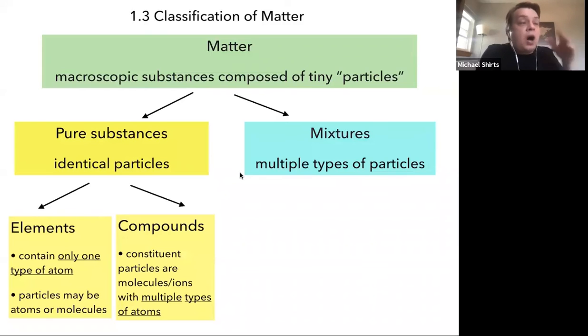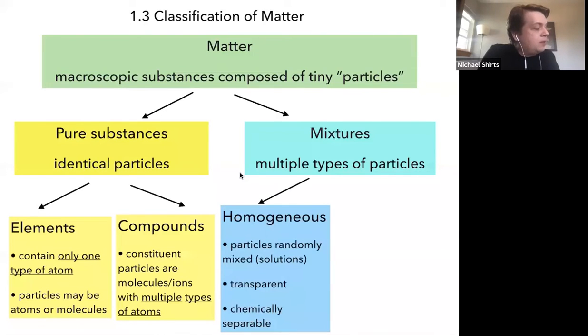Methanol will be all one molecule of methanol. Each molecule of methanol contains different types of atoms, oxygen, carbon, and hydrogen, but they're all the same. Each of them is the same. Mixtures will contain multiple types of particles.